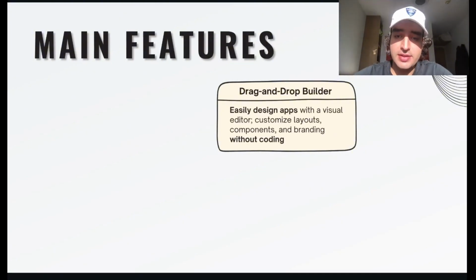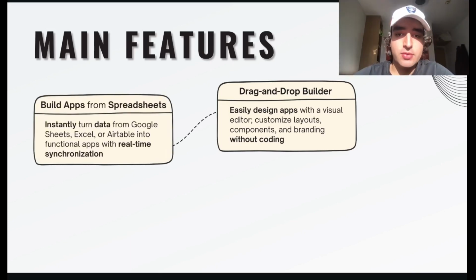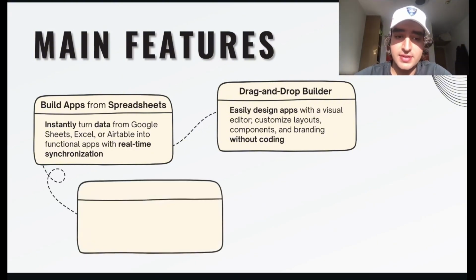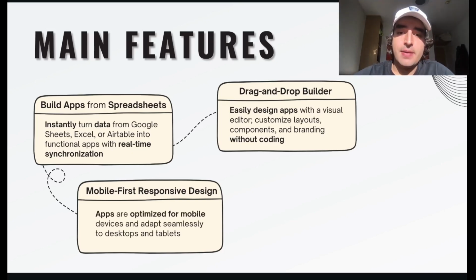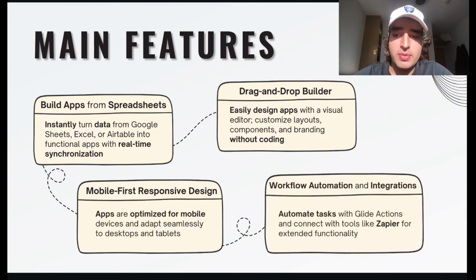We have a drag and drop builder, so you can easily design apps using your fingers to customize it without any coding. Then we have the possibility to build apps from spreadsheets, so you can connect Excel and other kinds of spreadsheets directly into the app, synchronizing them. Then we have a mobile-first design where you can see the app on your phone while you are coding it. And finally, we have workflow automation and integration with APIs like Zapier, where you can extend functionality and automate tasks. All these features together make the Glide application.